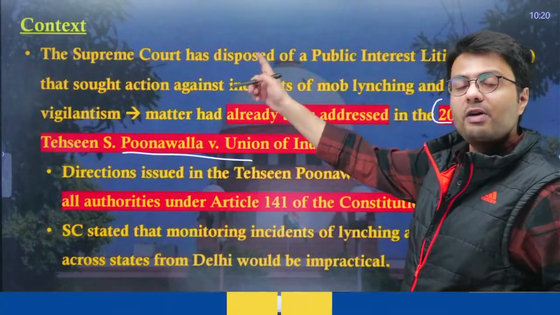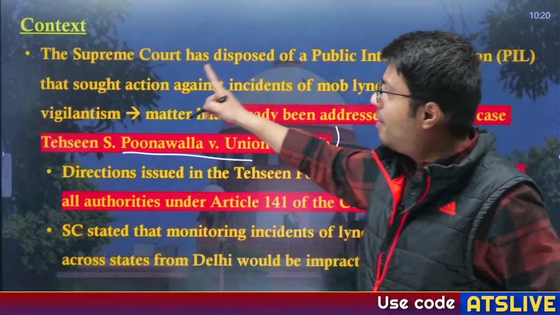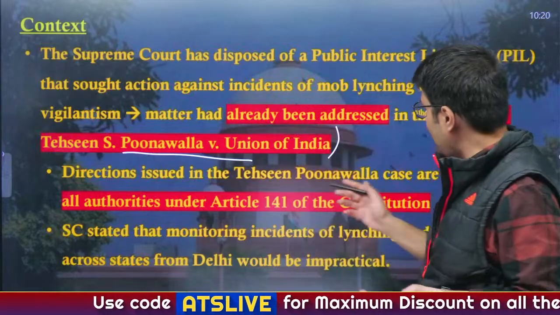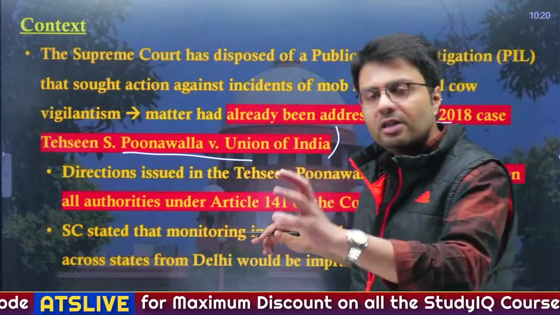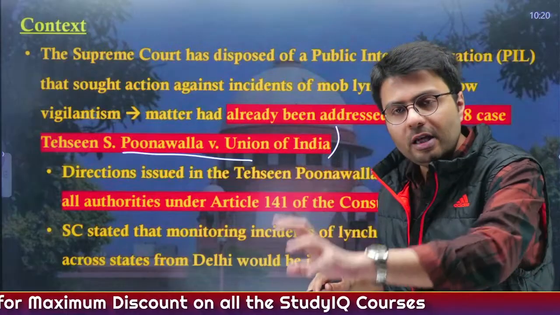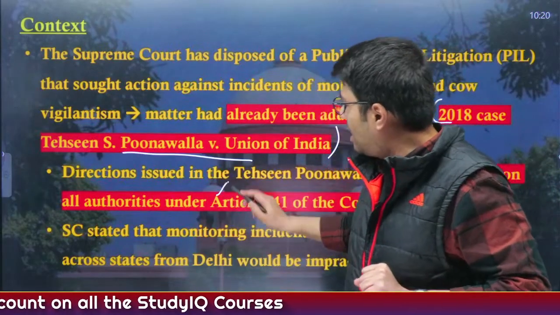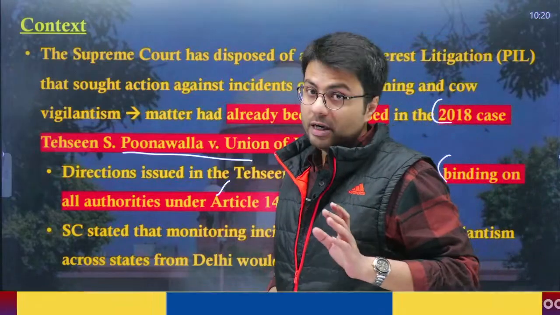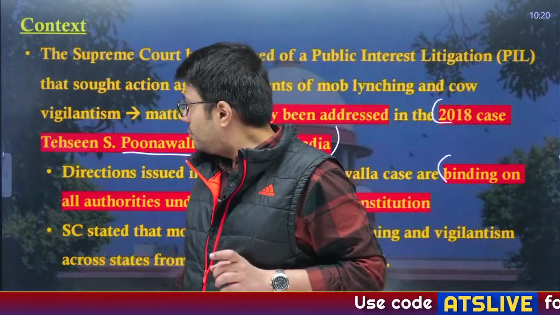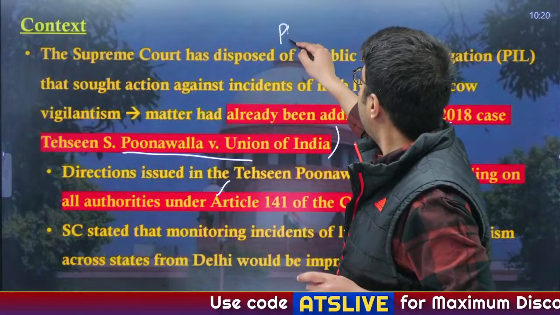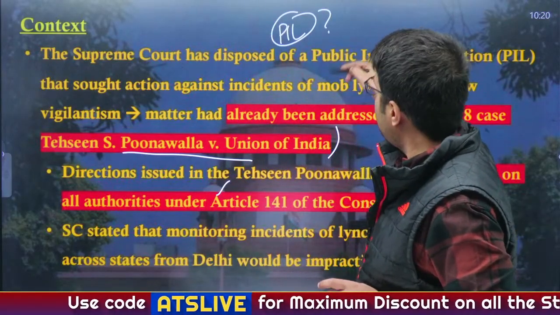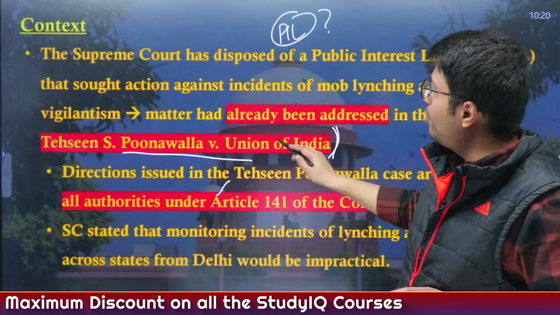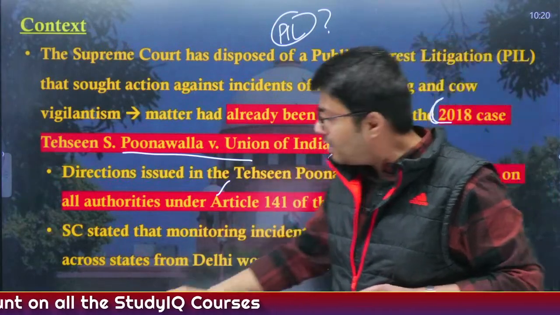So that is why when a new PIL was found or admitted into the Supreme Court, it had to dispose of it. As I said, it has already given certain directions which are binding on all the authorities in the country, because under Article 141, and that is why there is no need for any new direction. So let us understand first of all what this PIL or public interest litigation is, and then let us try to understand what was the Supreme Court's judgment in the Tehseen Poonawalla versus Union of India case, right?